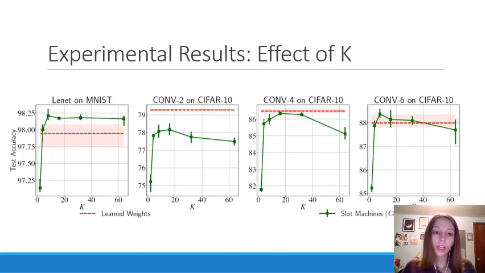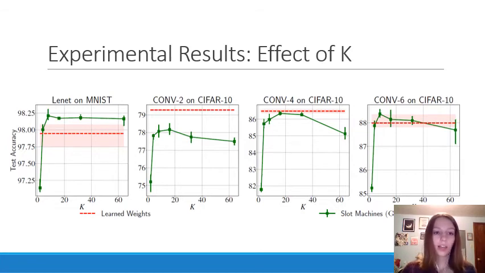So this paper did also compare the experimental results of changing that k value and how well the model performed in terms of test accuracy. And these figures show that as k, which is the number of random weight options per connection, is increased, the performance of the networks approaches the performance of traditionally trained networks. And the red line on these graphs shows the performance of those optimized, more traditional networks, and then the accuracy variance for them.